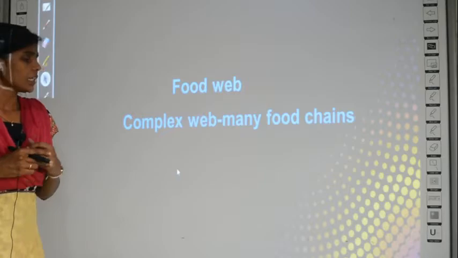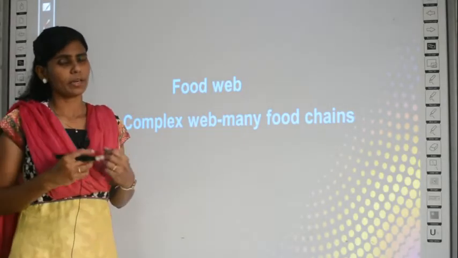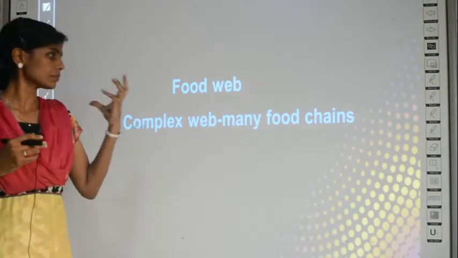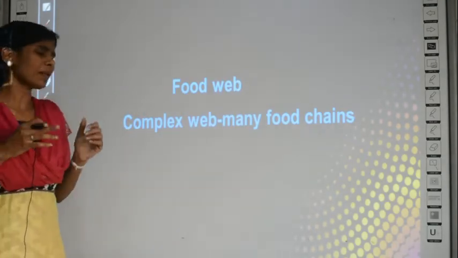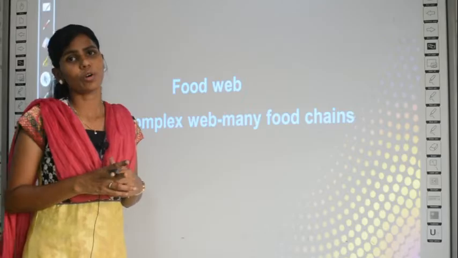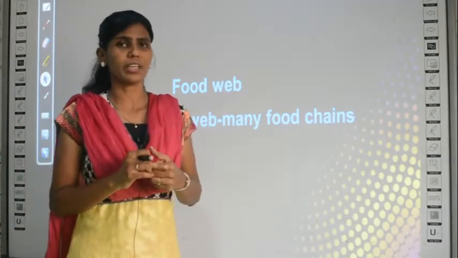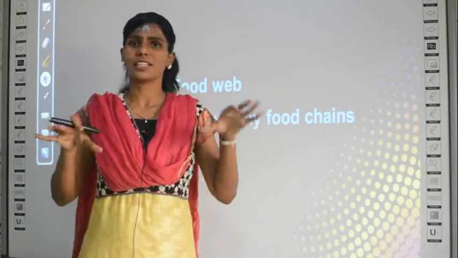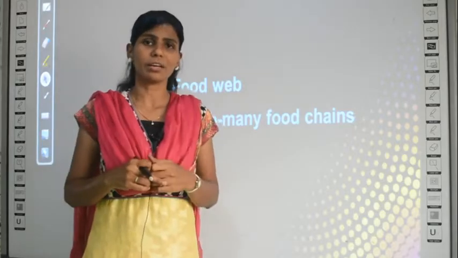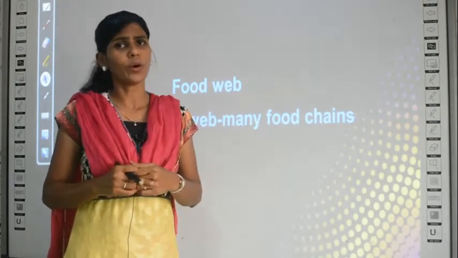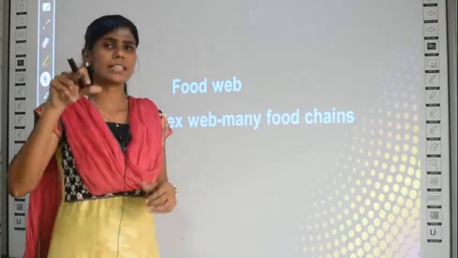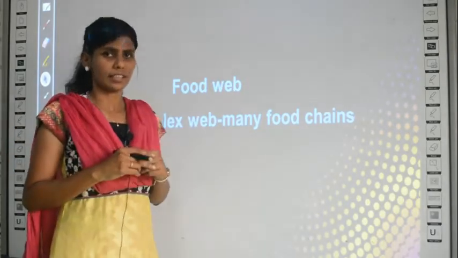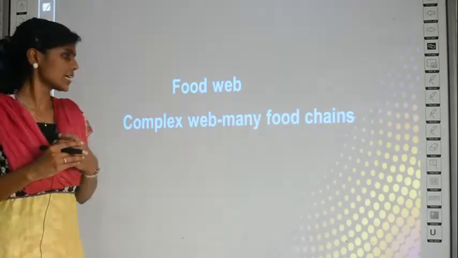Okay. Then what is a food web? We know the food chain, you know that now. What is a food web? It is a complex web. Generally, what do you call a web? A spider's web. We call that secretion produced by a spider a web. Now, why? Because it will be interlinked. There will be cross links or a net. It will be linked to each other, right? That's why it is called a web.